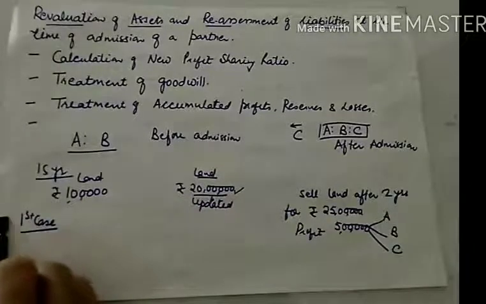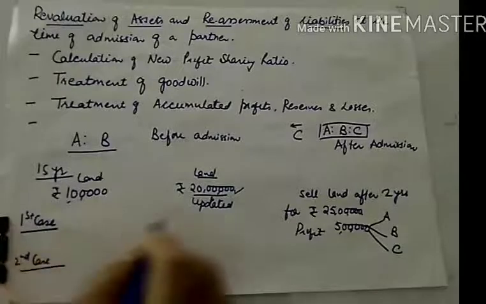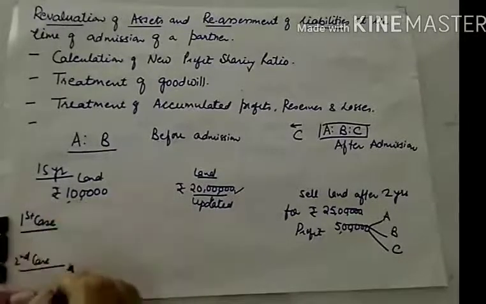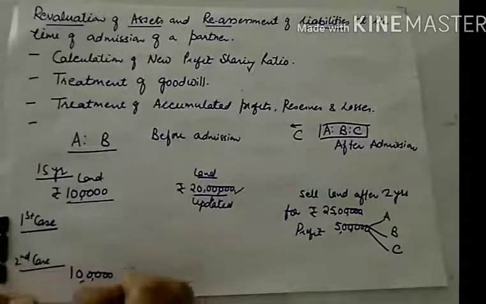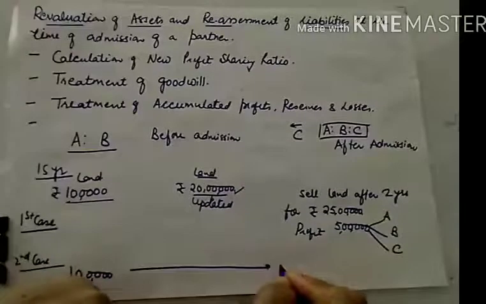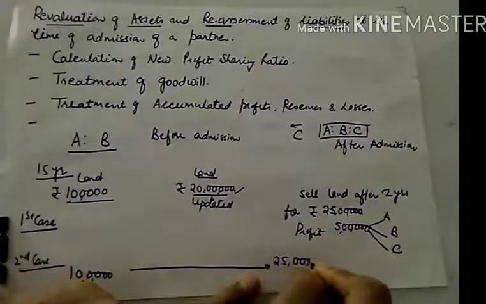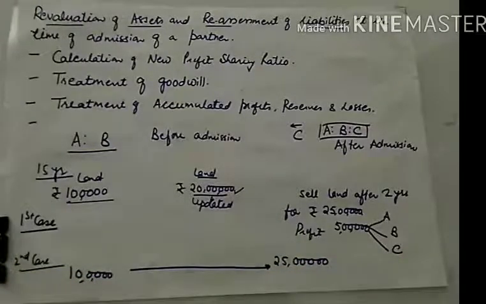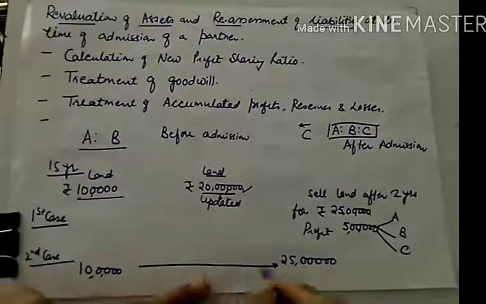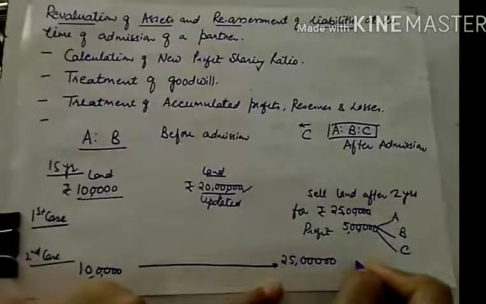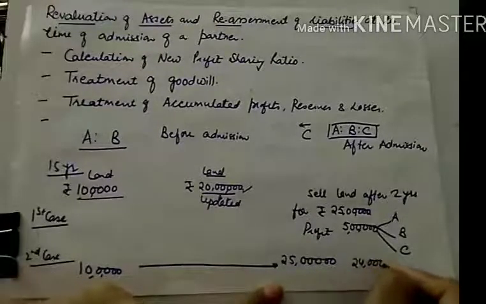But what will happen in the second case? If they are not updating it, they'll keep showing the land at 1 lakh, and when they sell this land after 2 years of admission for 25 lakhs, they'll earn a profit of 24 lakhs.